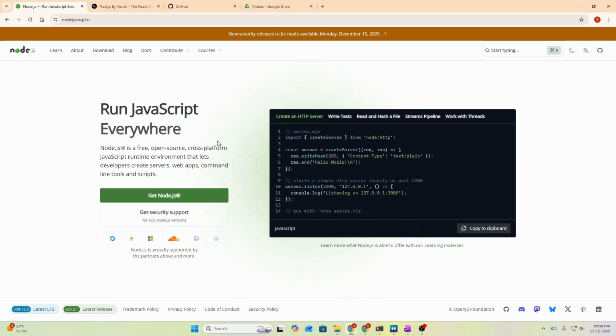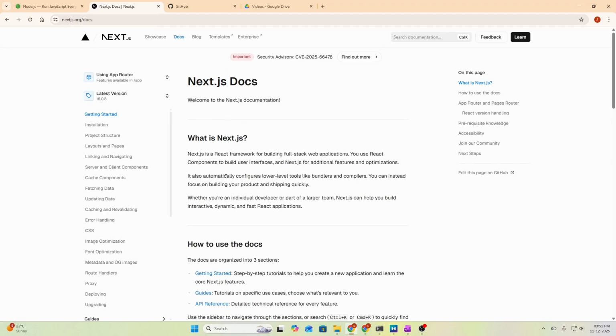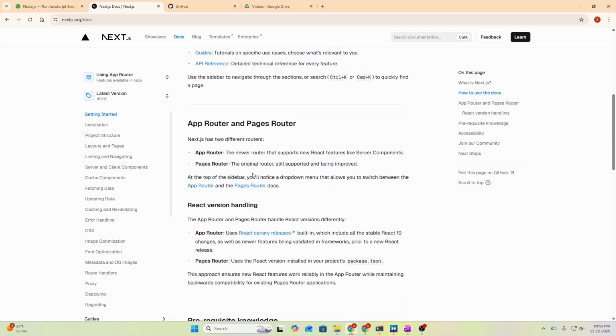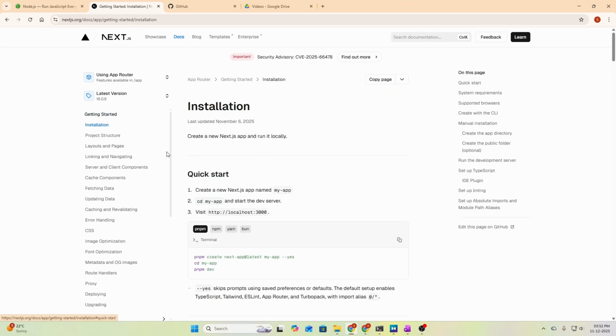Since I have already installed Node.js on my system, the next step is going to the Next.js website, that is nextjs.org, and clicking on Get Started. Here Next.js will tell us how to initialize a React project and a Next.js project on our system. Here we can see the documentation, and we have to go to the installation, and verify that we are using the app router, not the file-based system router, because the app router is now recommended by Next.js automatically.